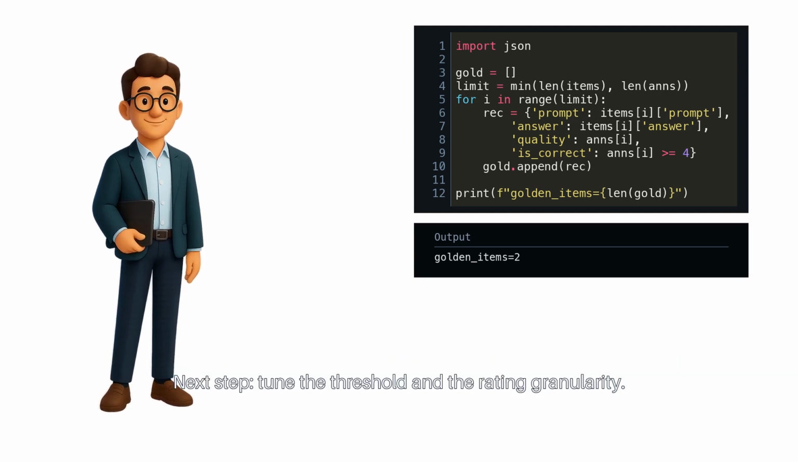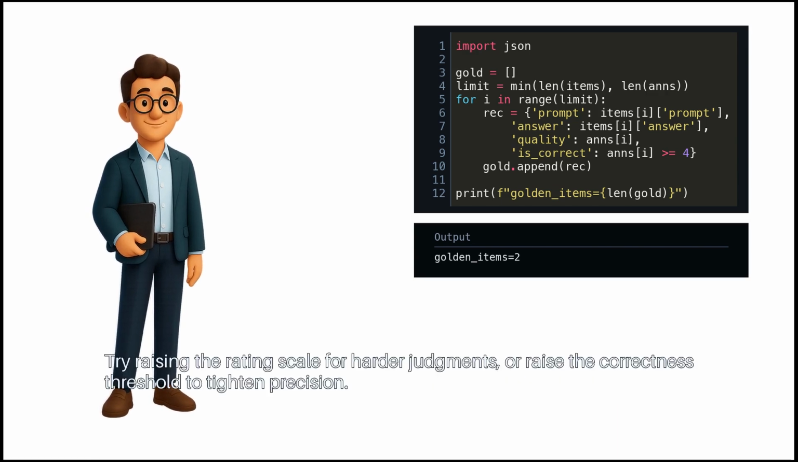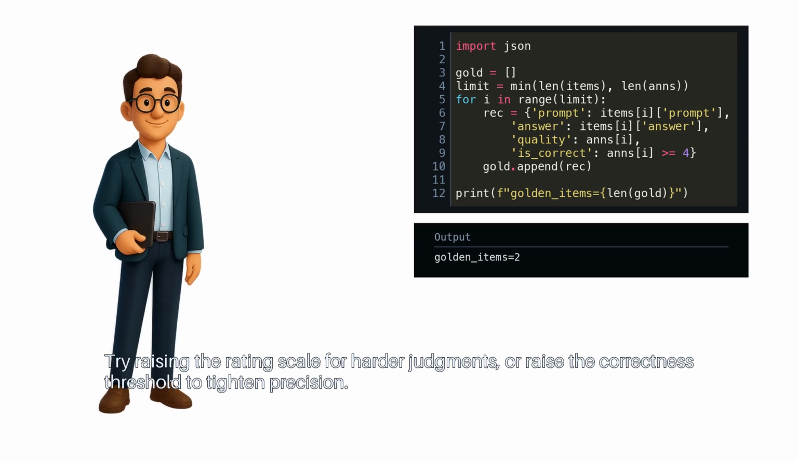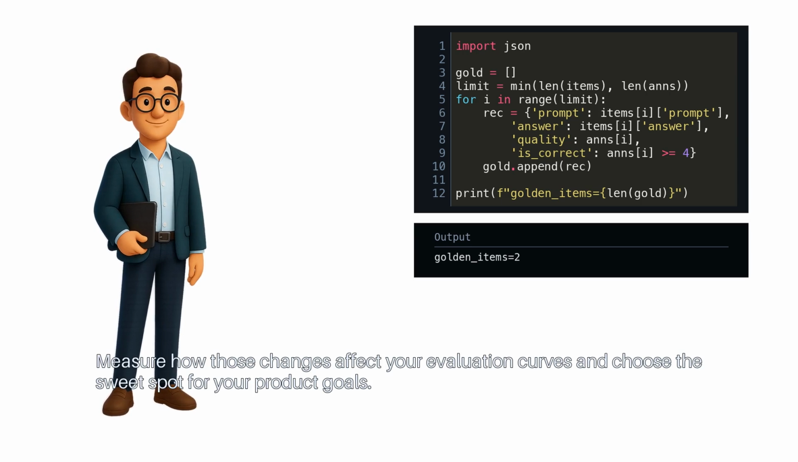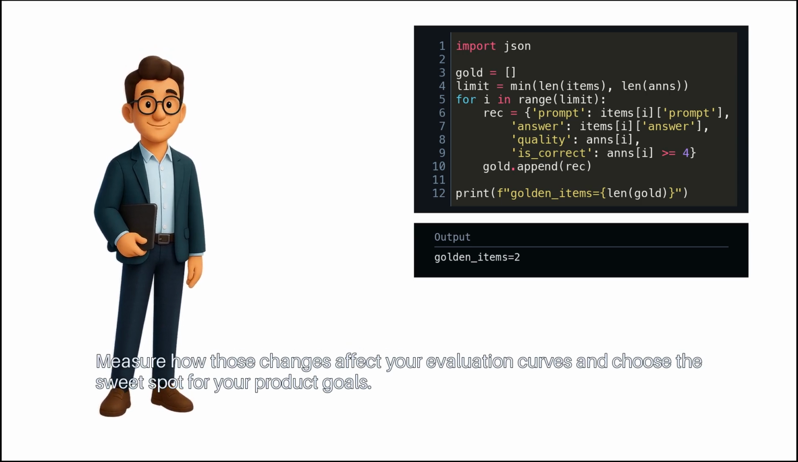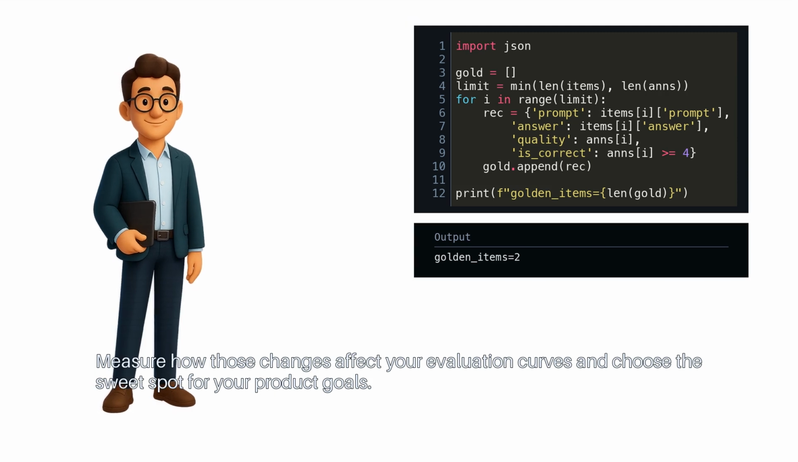Next step, tune the threshold and the rating granularity. Try raising the rating scale for harder judgments, or raise the correctness threshold to tighten precision. Measure how those changes affect your evaluation curves, and choose the sweet spot for your product goals.